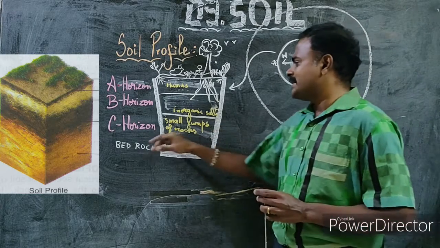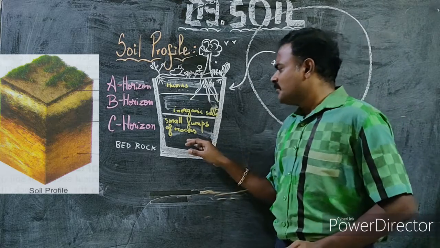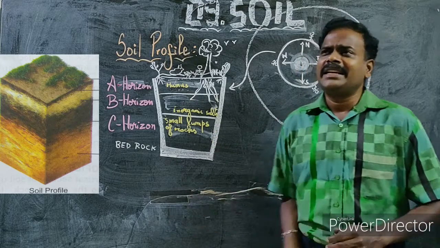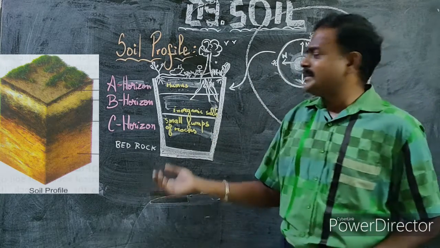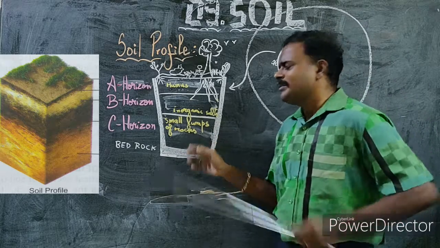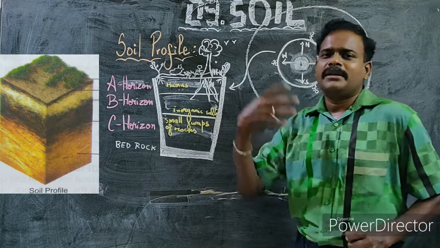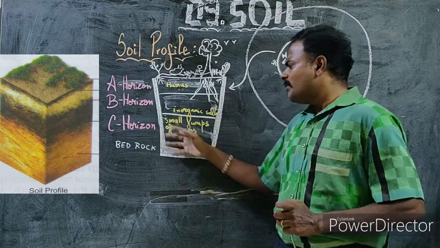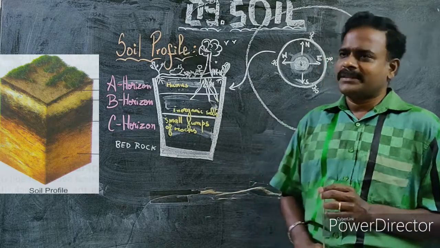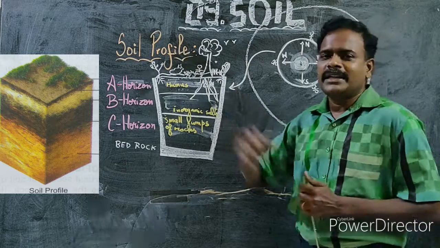Then third one is the C horizon, where you don't come across humus or salts. You come across more lumps of rocks. And again, this is not fertile. Fertile in the sense that even though it may contain certain minerals, it is still not useful for plants. So I am saying in another way, it is not fertile. It doesn't mean it has no minerals, but it is not useful because you come across more pieces of rocks in this C horizon, which is not suitable for plants. Okay, so these are the three horizons which you learn under soil profile.